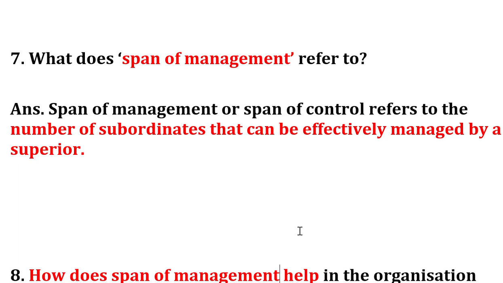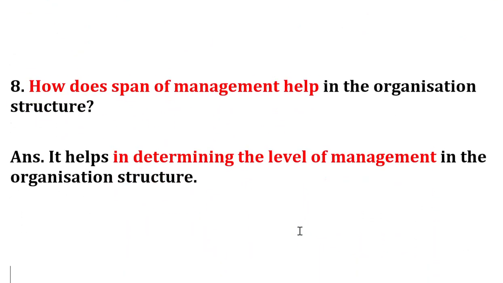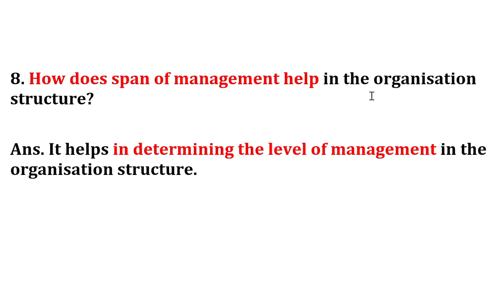Now we have the 8th question: how does span of control, or span of management, help in the organization structure? It helps in determining the level of management in the organization structure. It helps to determine the level of management in the organization structure for each and every worker.